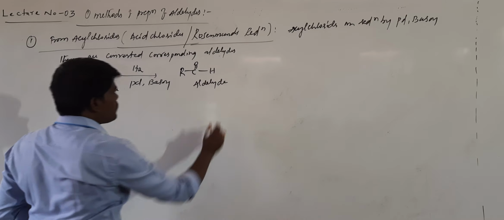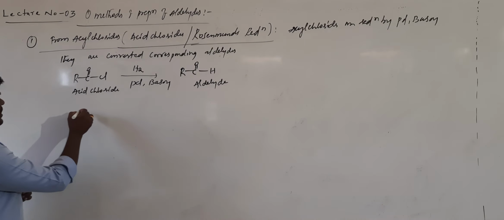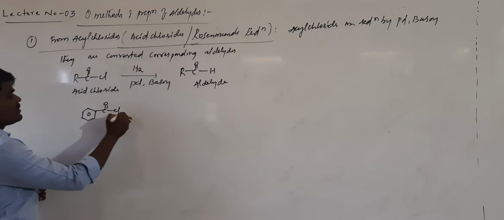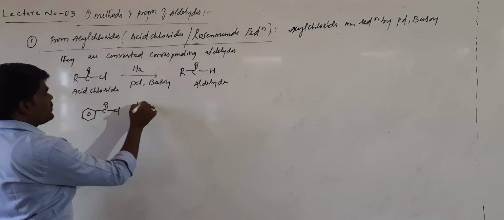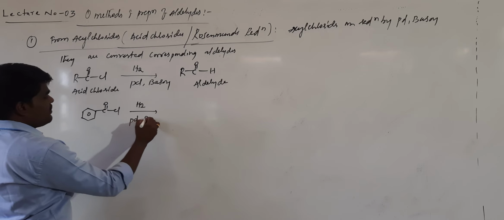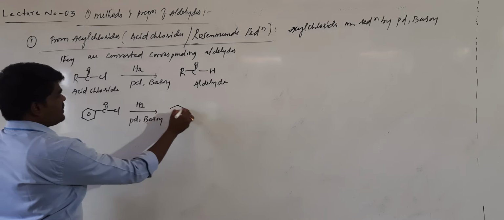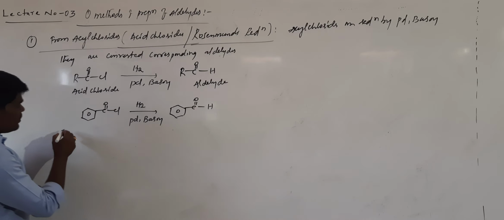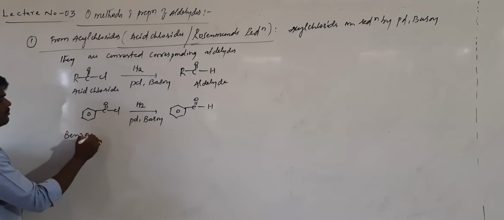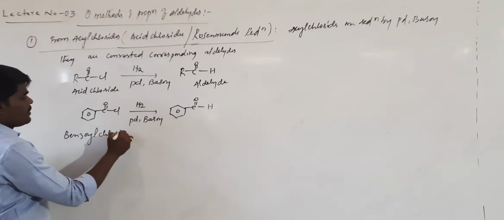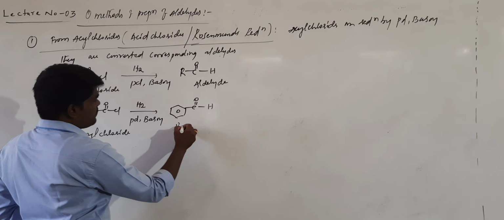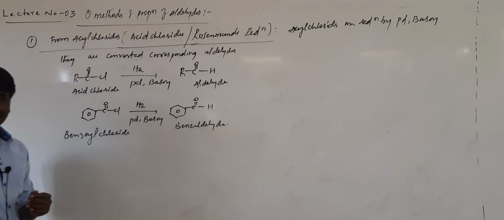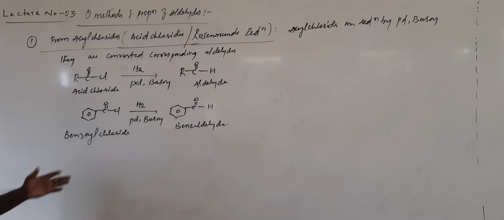This particular reaction is called Rosenmund reduction. For example, if you take benzoyl chloride, hydrogenation in the presence of palladium and barium sulfate will give the corresponding aldehyde, which is called benzaldehyde. Benzoyl chloride forms benzaldehyde. Right?